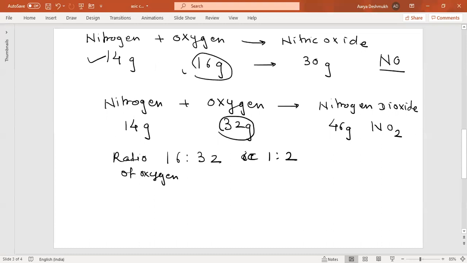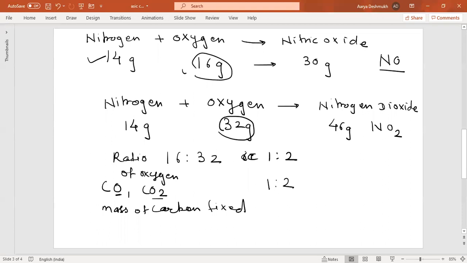Now another example you can put like this: the formation of carbon monoxide and carbon dioxide, where the mass of carbon is fixed. And there is one oxygen in one, two oxygen in the other. So of course it will be in the ratio of 1 is to 2.